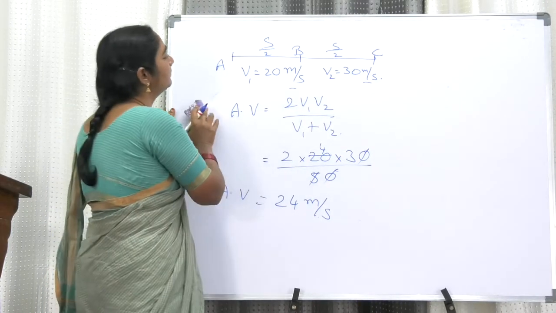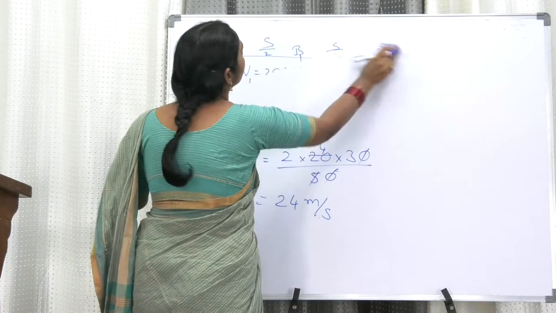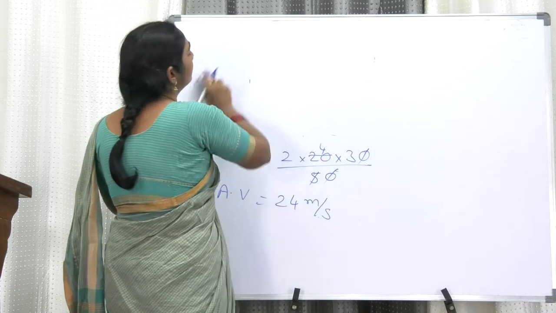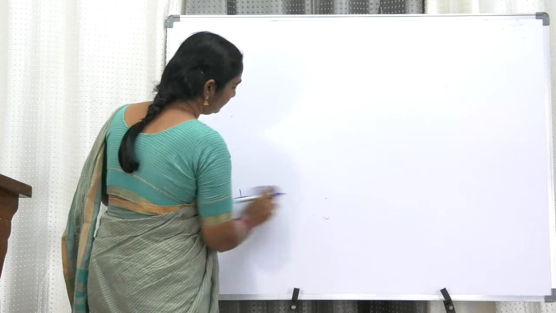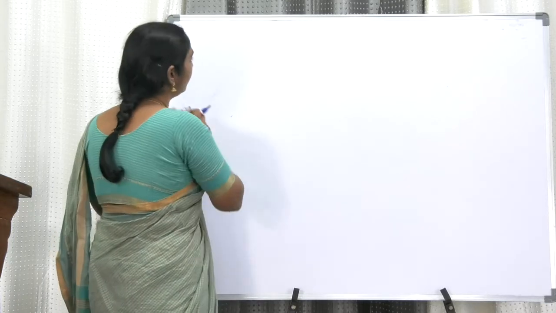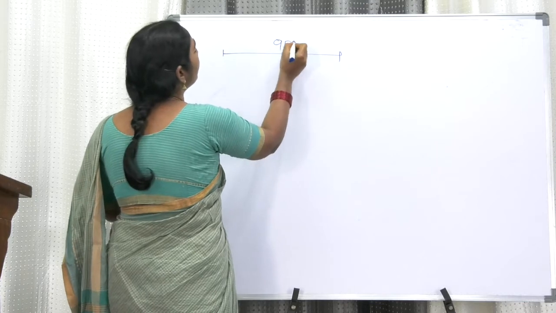Madam, next problem. Usha swims in a 90 meters long pool. She covers 180 meters in 1 minute. The length of the pool is 90 meters.